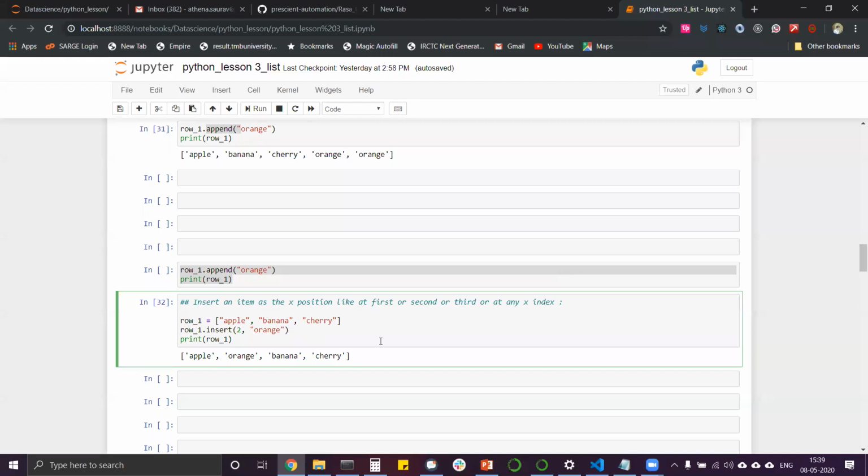No, there will not be 5 items. There will be 4 items. And good. So it will be apple, banana, oranges and cherry. Before cherry, because it was the second position, and the second position will be occupied by oranges, not cherry. Cherry will go afterwards. Yes, A B O C is absolutely right. So what we will get is apple, banana, oranges and cherry.